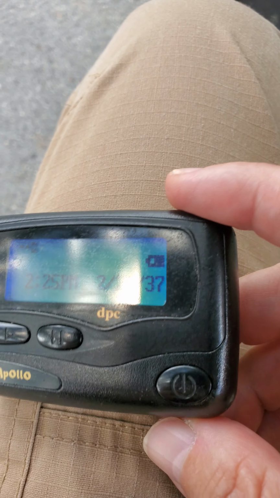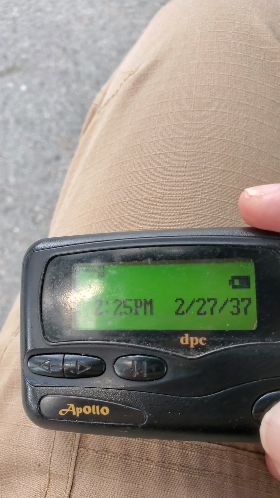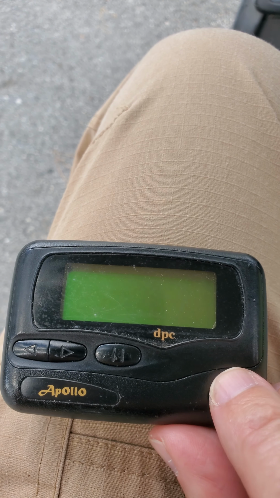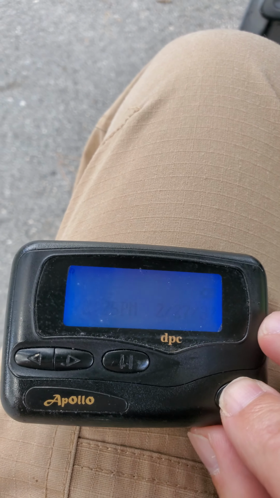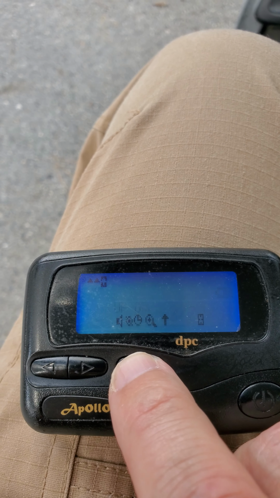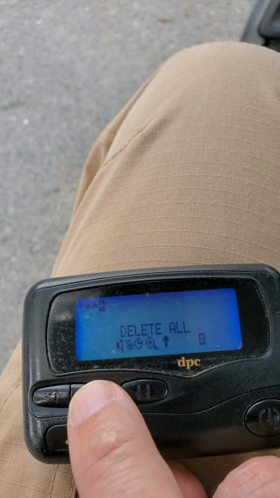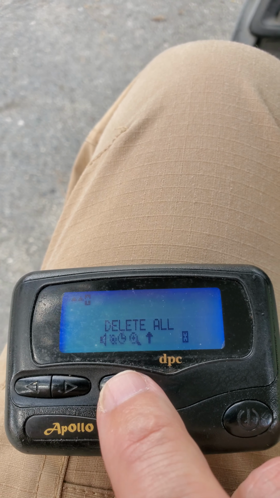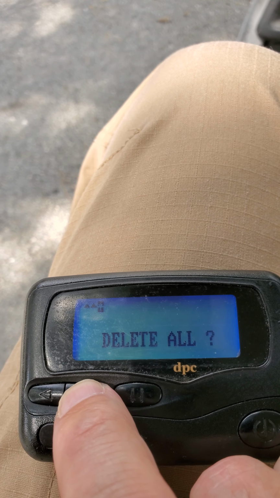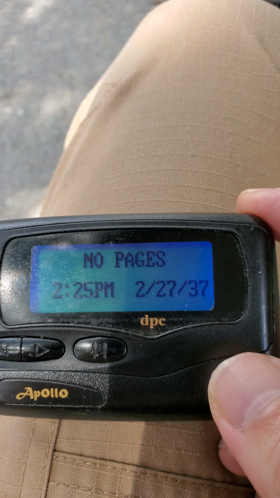And this is done by, you first hit the power button right here, to get this screen. And then you hit the pause. Well, see, it went clear, so I had to press the power button again. Bring that up, and then we press the pause button. Get this screen, press the forward button. This is delete all. Press the pause button. It'll ask if delete all, and then the forward deletes everything. And that's how you clear the pager.